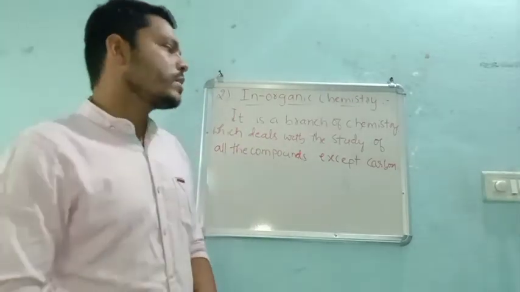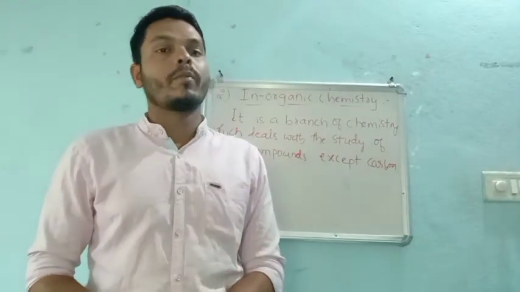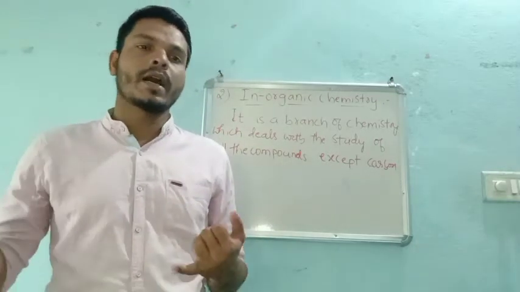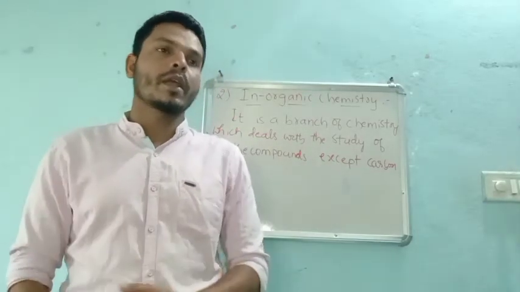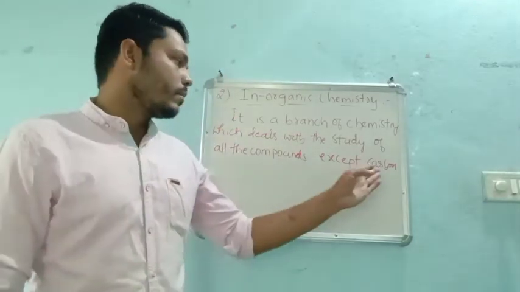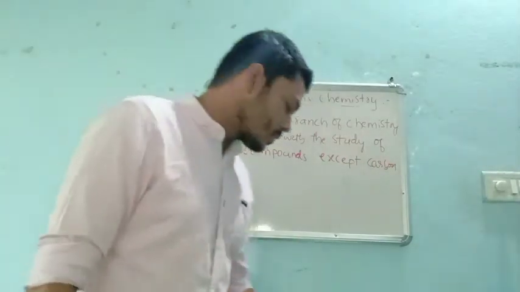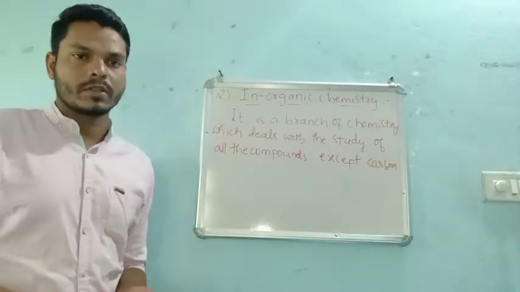But in nature, in more percent, we get the carbon compounds, right? Human beings are also having carbon compounds, trees, other animals, whatever you take, they have carbons, right?